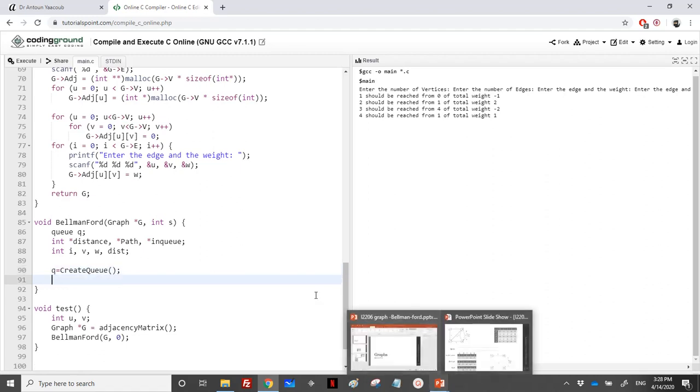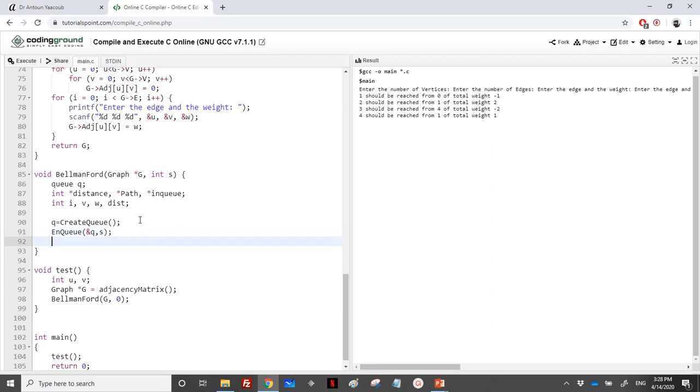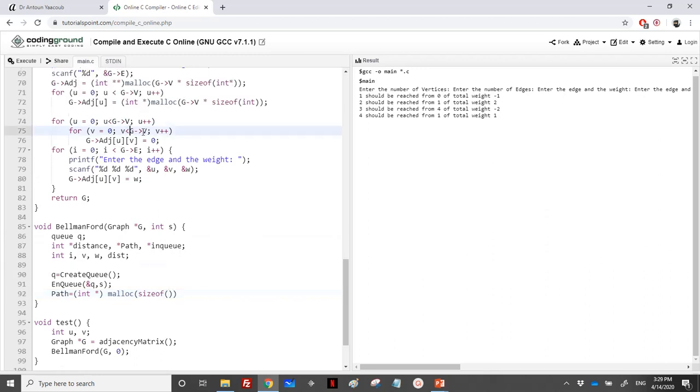And then we need, so we'll enqueue directly. So it's weird here, it's not helping us. We will enqueue the element source, which is here equal to 0, and then I need to allocate all these pointers, so arrays. So it's int star malloc size of int, so it's the number of vertices multiple size of int. So this is it, and we'll do the same for all the others.